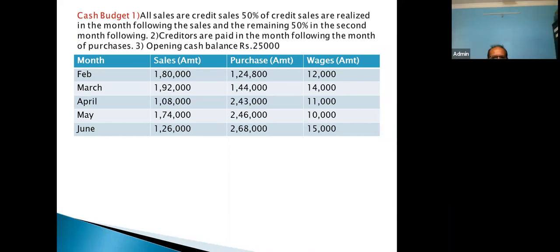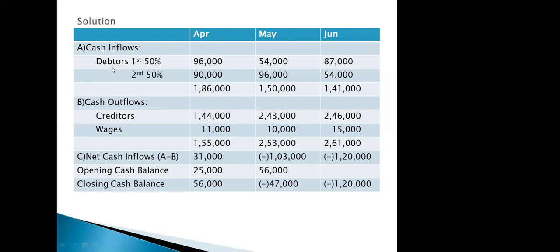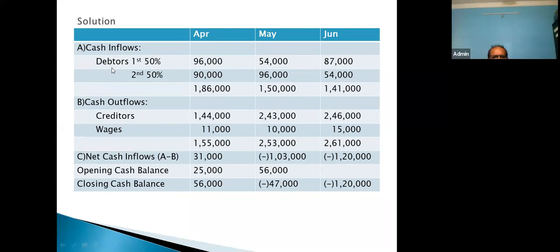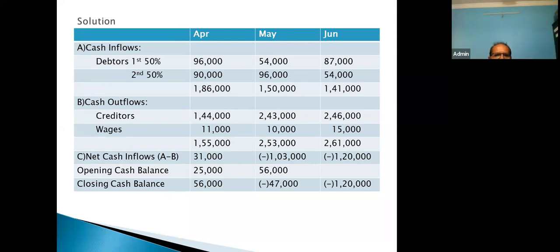So in April, look at the solution part. Under cash inflow, we will write Debtors. Debtor is nothing but we are collecting credit sale from them, so they are called a debtor. Or you can write credit sale also, as you feel convenient. Either you write credit sale or debtor. I have used the word debtor. So debtor is nothing but the credit sale. Now the first installment, 50%.